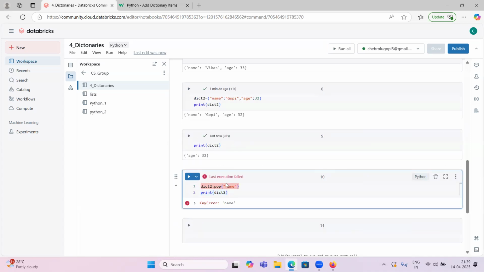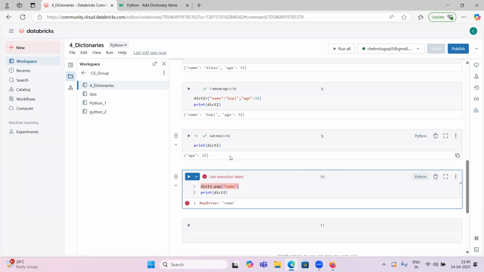Yeah, you can see. Whenever we ran this, what happened? It removed the name key from our dictionary. In dict2 we had this name, and it has removed this name and the associated value. So name key and its associated value are deleted. Only the age field is there.